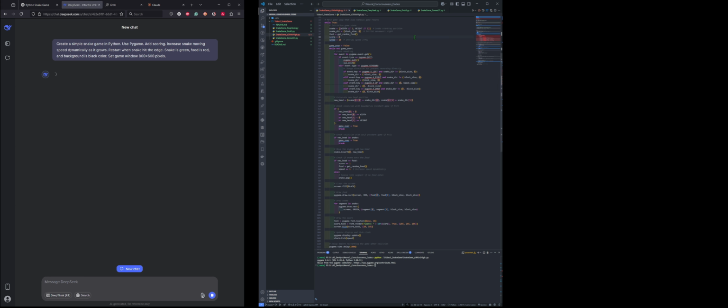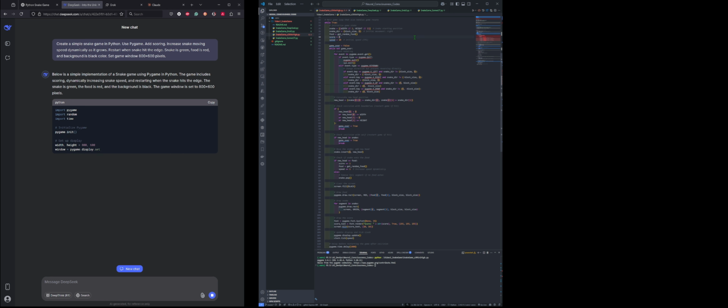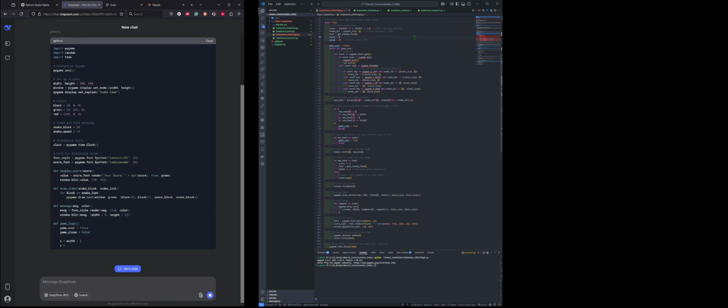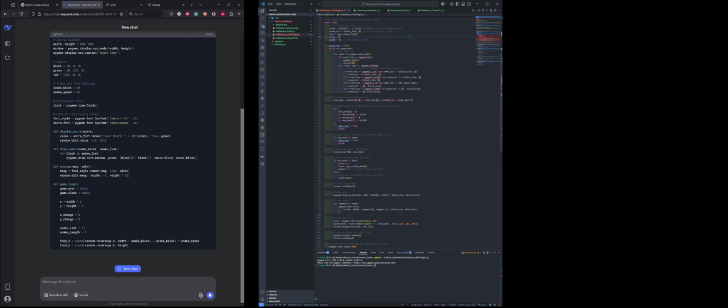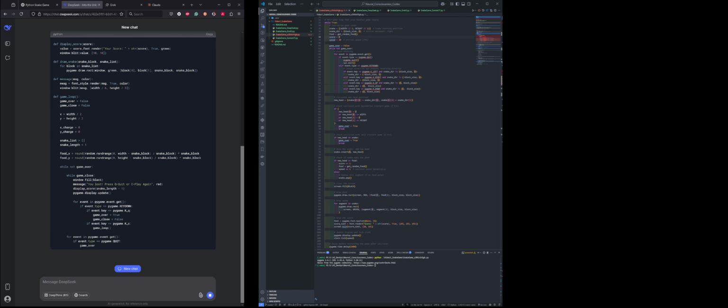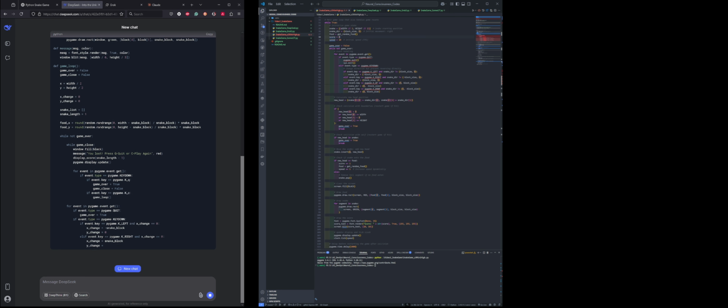Yes, all the code is uploaded in the GitHub repo. So if anybody doesn't have access to any of these models, you can just play around with the code. Feel free to tweak the code, edit it, or give your comments. Just have fun with that. Now it looks like DeepSeek is creating the code. Now it is generating.